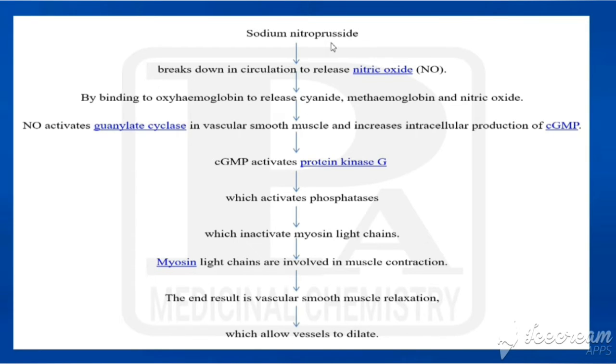So what is the mechanism? This sodium nitroprusside binds with oxyhemoglobin, releasing cyanide, methemoglobin and nitric oxide. This nitric oxide activates guanylate cyclase and that causes increased cGMP. That activates protein kinase G, which activates phosphatases, and that inactivates myosin light chain. So what is myosin light chain? That is involved in muscle contraction. So finally what is there? Vascular smooth muscle relaxation. So that would be the mechanism of sodium nitroprusside.